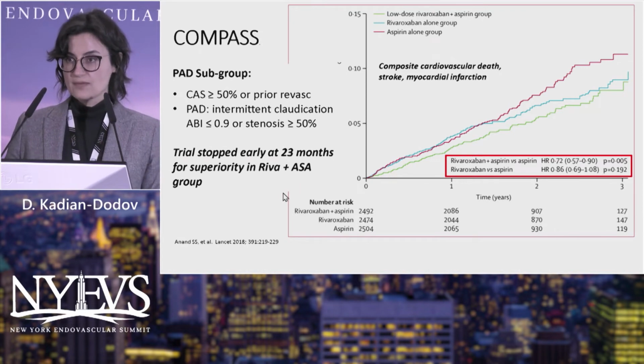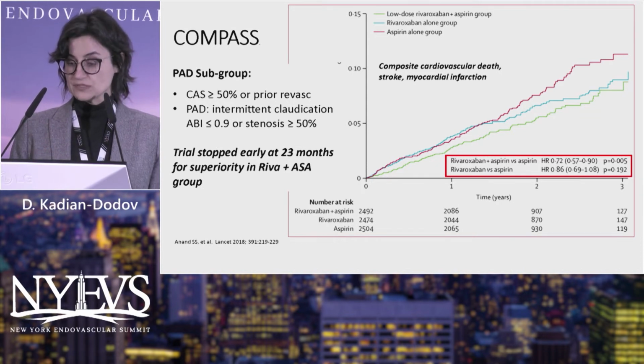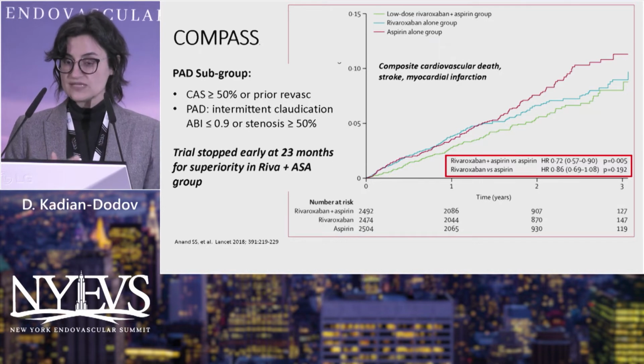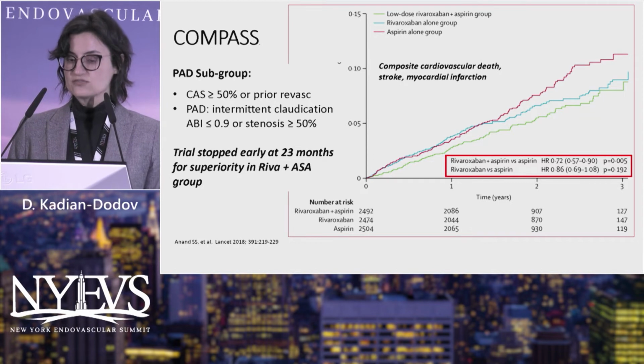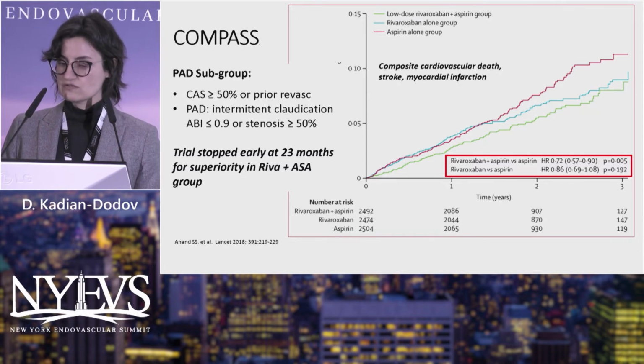Now, moving over to the COMPASS trial, which was really a landmark study looking at low-dose rivaroxaban, 2.5 milligrams twice a day, versus rivaroxaban 5 milligrams daily, versus aspirin alone, and the low-dose rivaroxaban got aspirin in addition, so 2.5 milligrams rivaroxaban with aspirin. This study included PAD patients, and those were defined as either carotid disease greater than or equal to 50% or a prior revascularization, PAD with an abnormal ABI or stenosis greater than 50%.